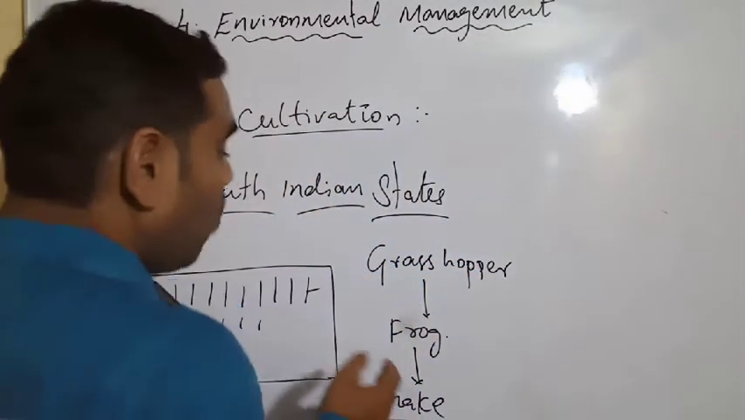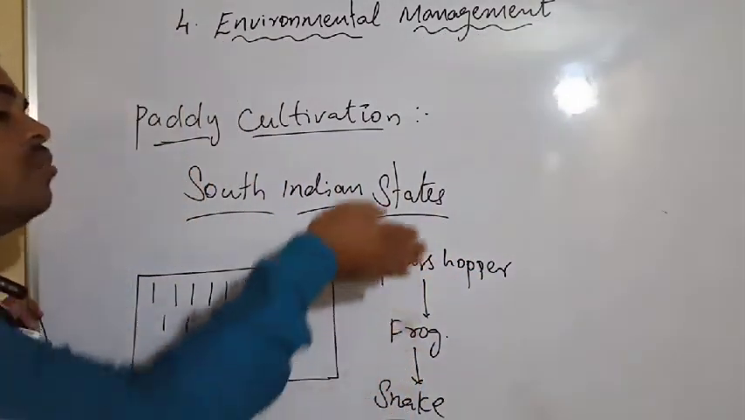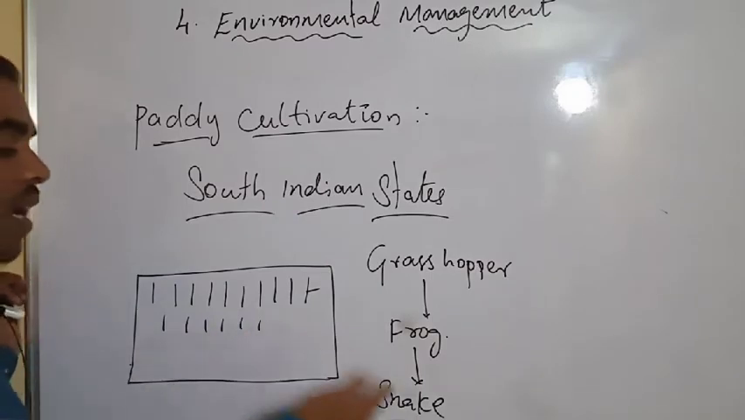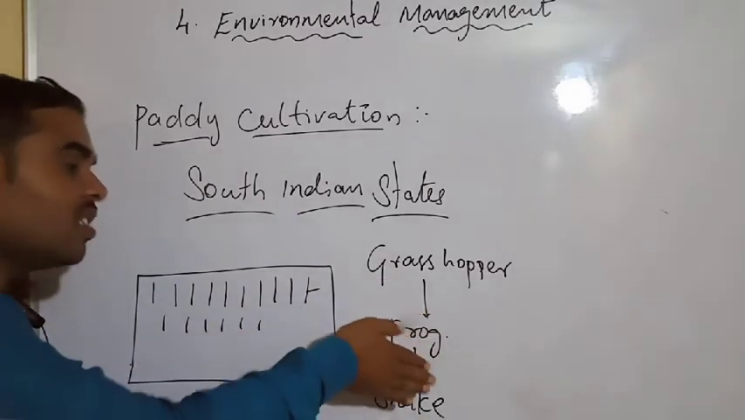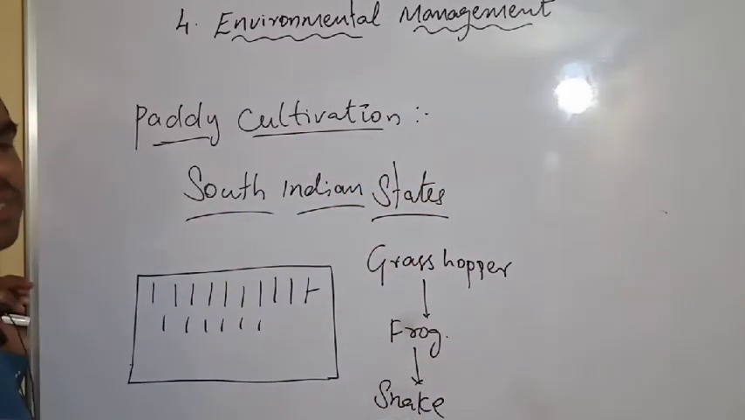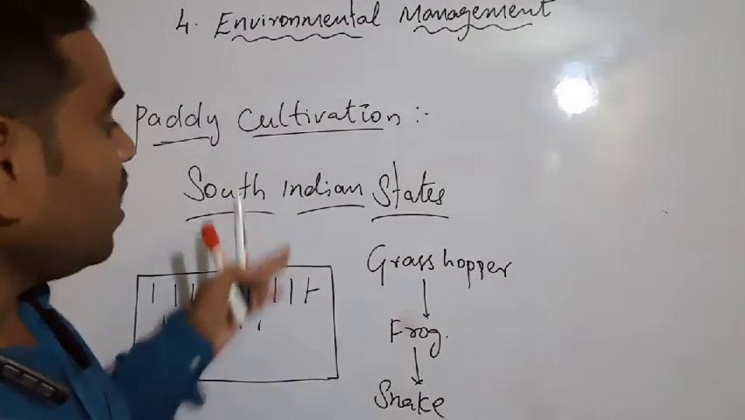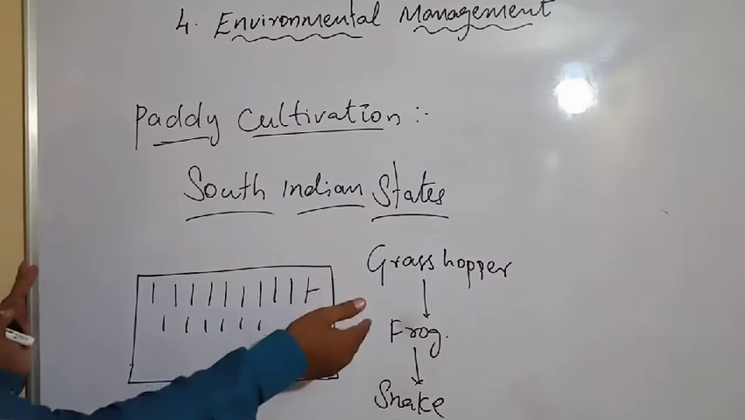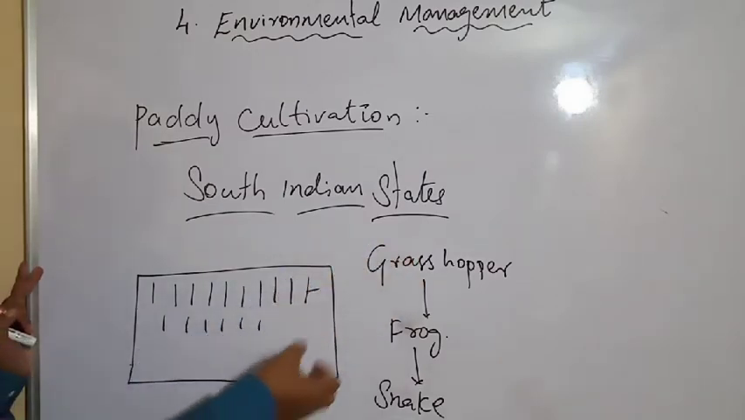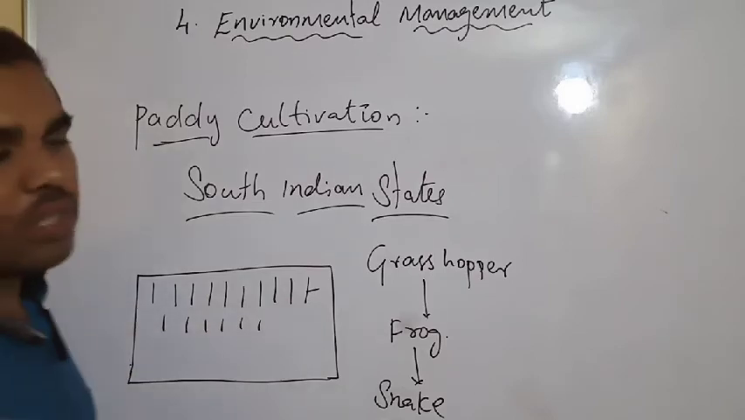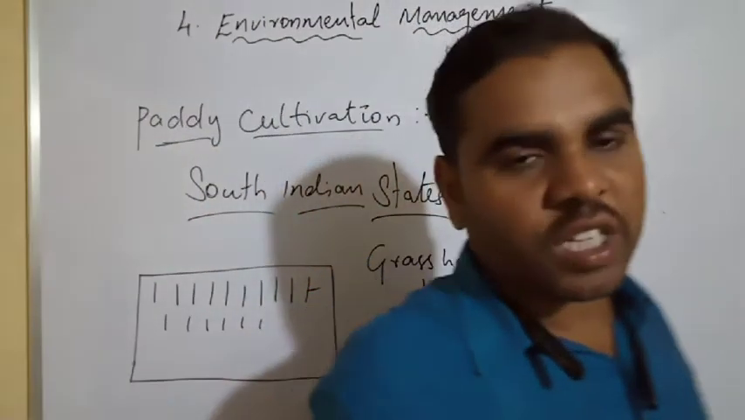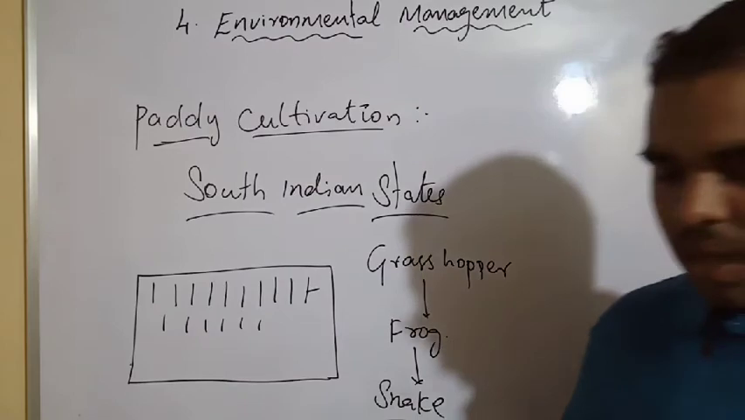What is it? One organism is controlling another organism. One organism suppresses another organism. That's why if more frogs are there, they are eating the grasshopper. The grasshopper population is controlled, and we are getting a good yield. So there is more production in our area.